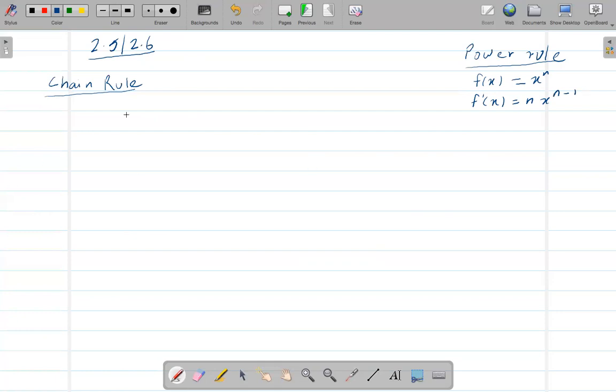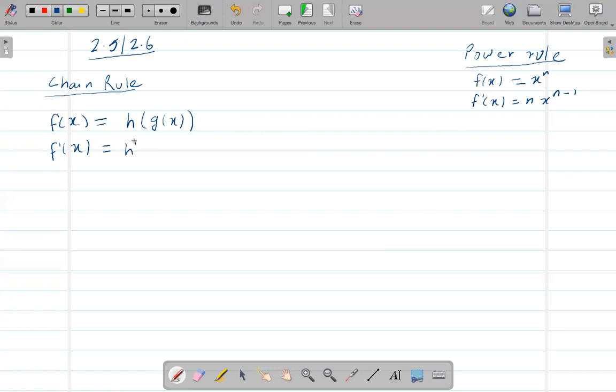So in the chain rule, let's say you have a composite function, f of x equals h of g of x, a function inside another function. Now if I'm taking the derivative of this kind of function, using the chain rule, first we have h, so we need to take the derivative of the whole function.